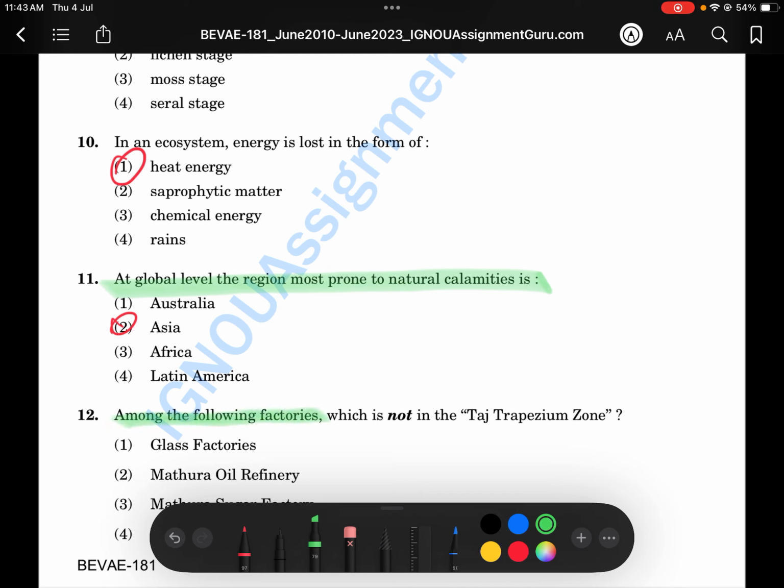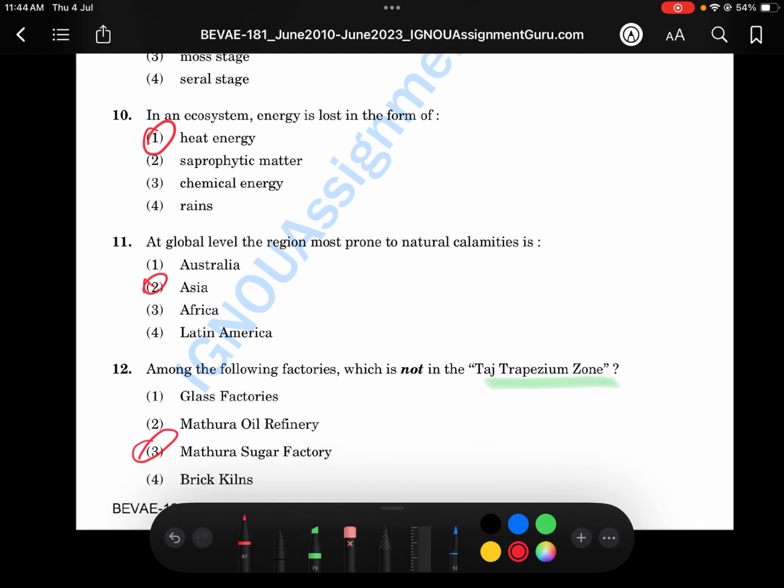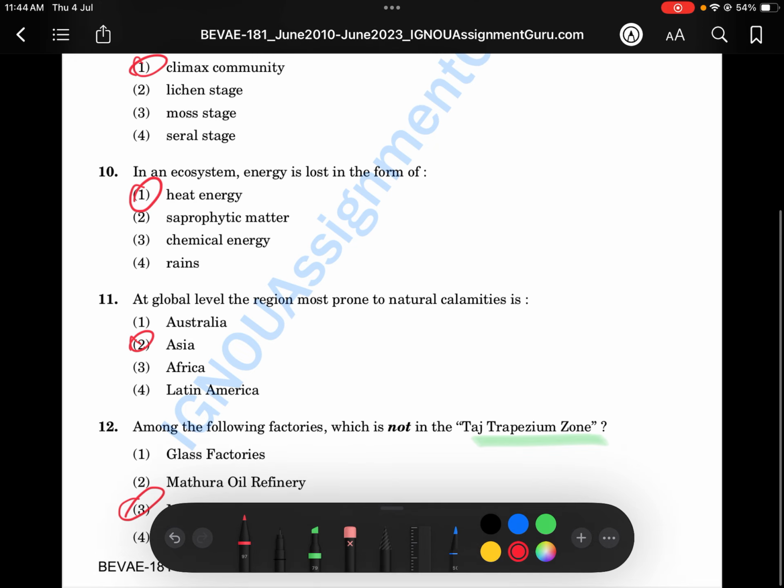Among the following factories, which is not in the Taj Trapezium Zone? This is actually a very tricky question, but the answer is the third one, which is Mathura sugar factory.